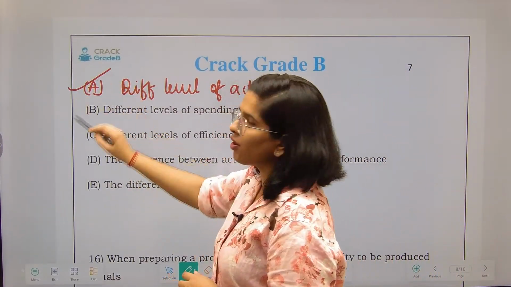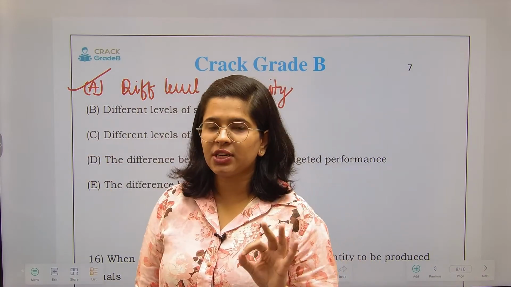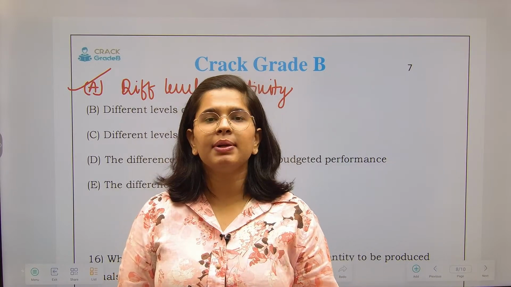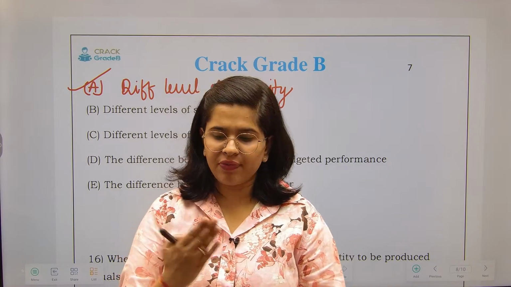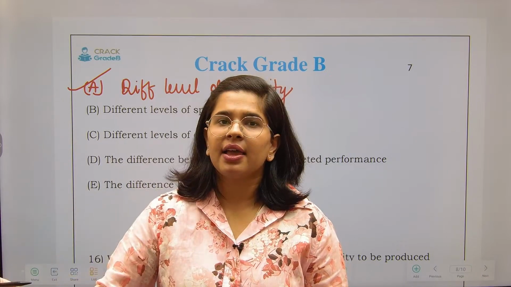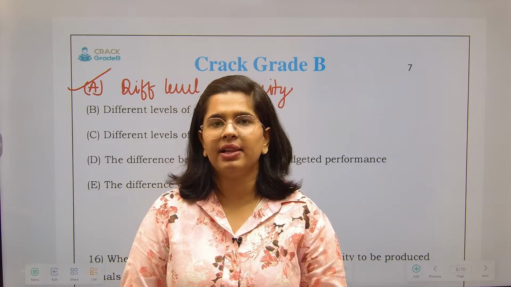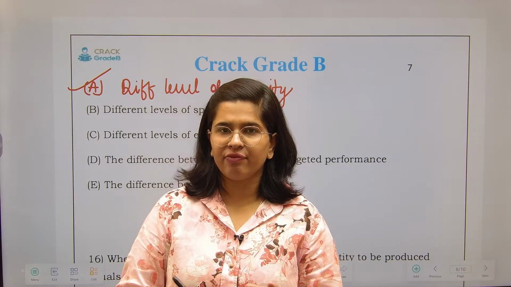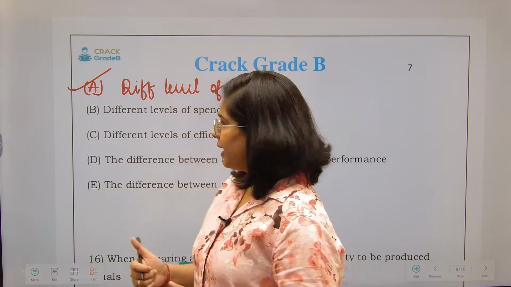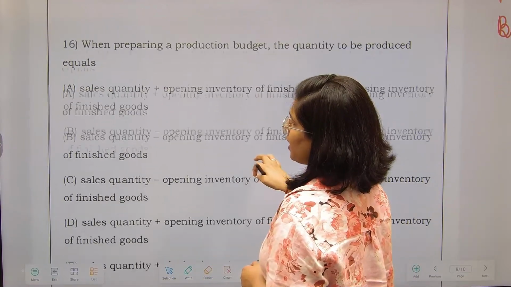the different levels of activity. It might so happen that in your fixed budget you have taken an activity level of 10,000, and in your flexible budget you have taken activity levels of 9,000, 8,000, 10,000, 11,000. So profits are differing. Correct. And why are profits differing? Because you have taken a different activity level for flexible budgeting and a different one for fixed budgeting. Okay. Correct. Now moving on to the next question.